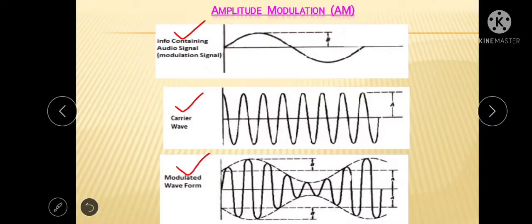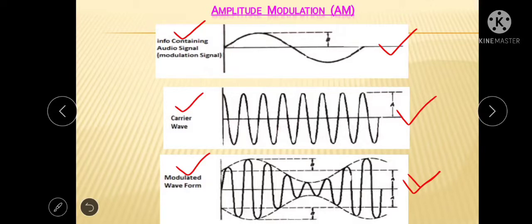Obviously the modulating signal has low frequency, the carrier signal has somewhat high frequency, and the amplitude modulated signal also has the frequency of the carrier signal. According to the definition of amplitude modulation, the amplitude of the carrier signal changes in accordance with the amplitude of the modulating signal, and these changes are shown in the third figure as the amplitude modulated signal.